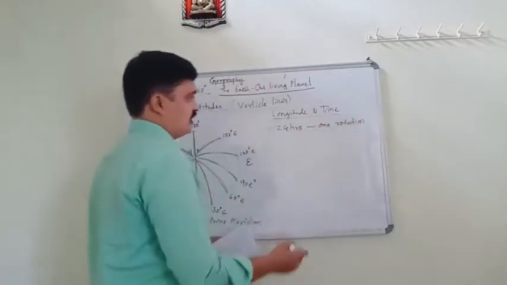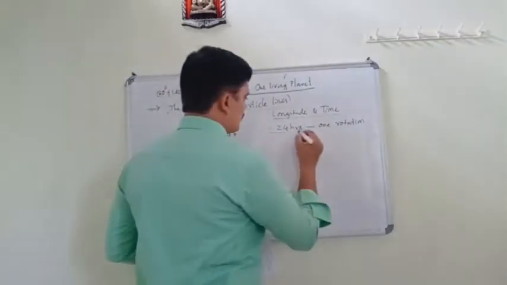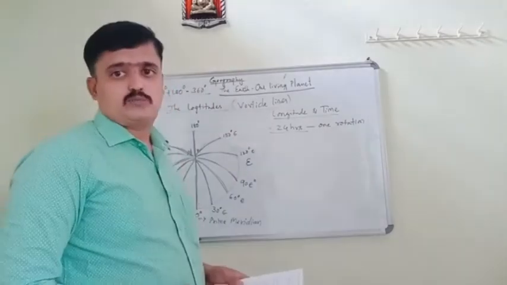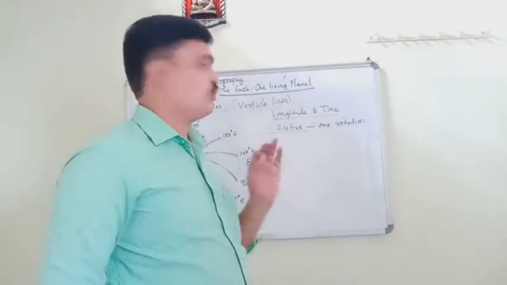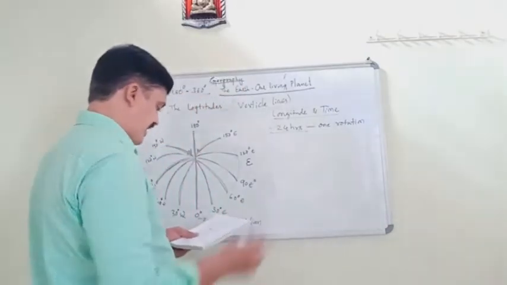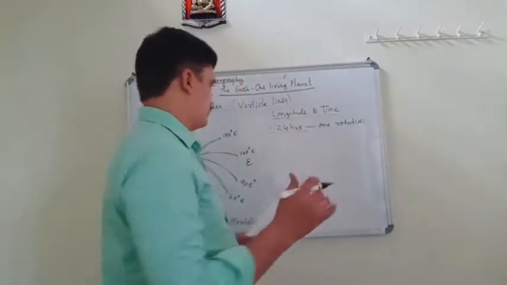For one rotation, Earth takes how many hours? 24 hours. Earth rotates on its own axis and completes one rotation in 24 hours.